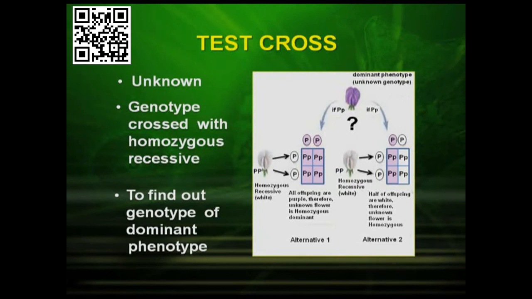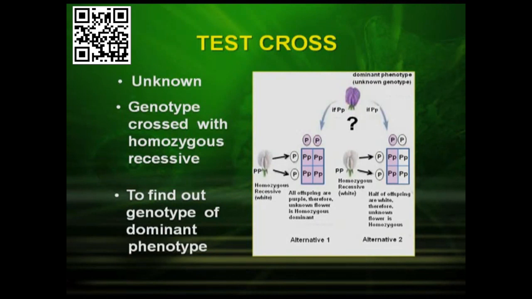Now let us see what happens. When we cross the recessive white flower with the purple homozygous condition, what is the result? After the cross, we find that all the flowers were purple.